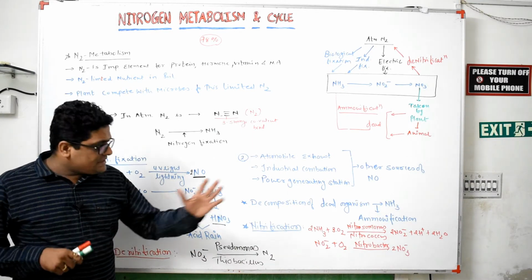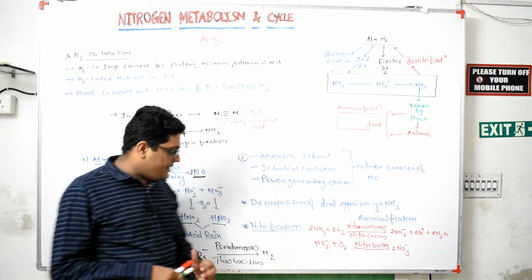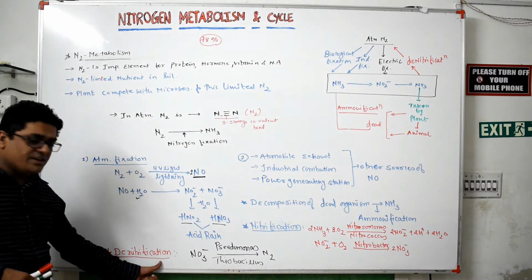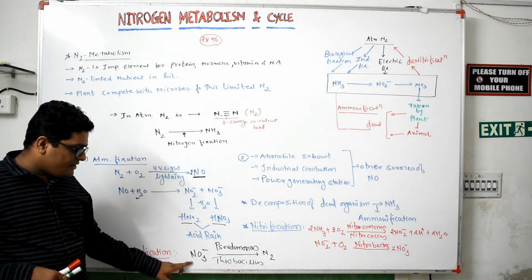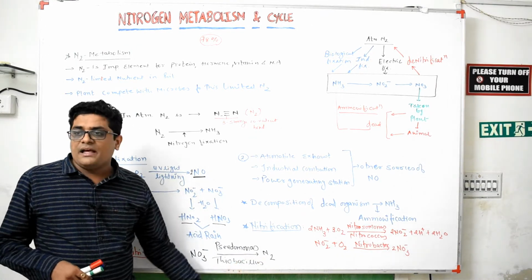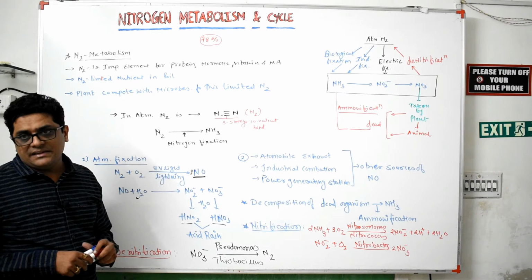Now again, this nitrite and nitrate are converted into atmospheric nitrogen by the process known as denitrification. With the help of denitrification, NO3 minus is converted into N2 with the help of two main bacteria, Pseudomonas and Thiobacillus.